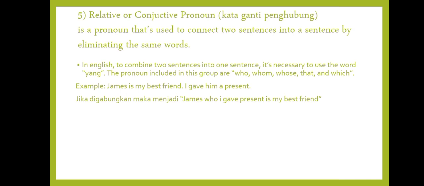In English, to combine two sentences into one sentence, it's necessary to use the word yang. The pronouns included in this group are who, whom, whose, that, and which.